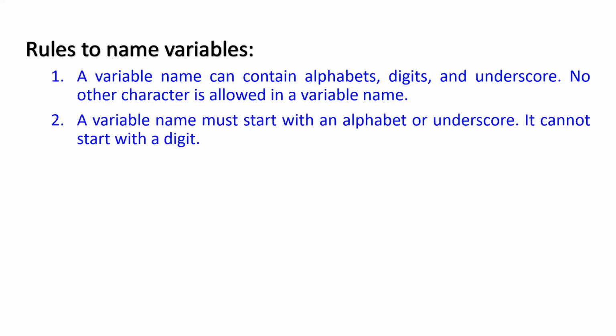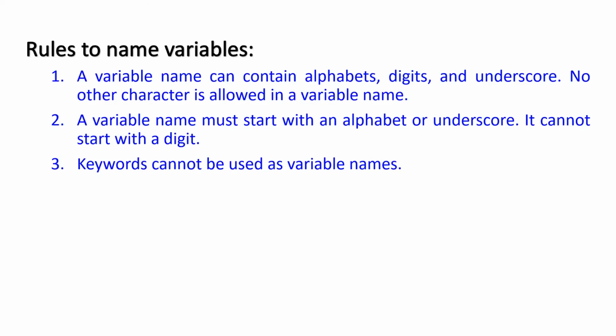Second rule, a variable name must start with an alphabet or underscore. It cannot start with a digit. Third rule is keywords cannot be used as variable names. Now what are keywords? Every language has a basic set of words which cannot be redefined. Those are called keywords of the language. So Python also has a set of words which cannot be redefined, which are the keywords of the language.